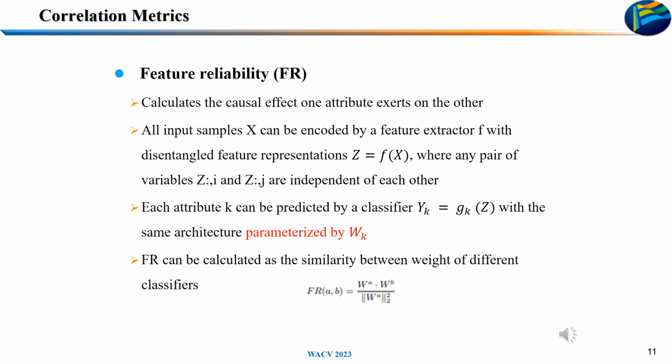Imagine each variable of Z is independent from the others. The classifier G is optimized to give larger weights to the variables which have more effect on the output. Some attributes can be encoded by common variables, which means they share common causes and larger similarity.